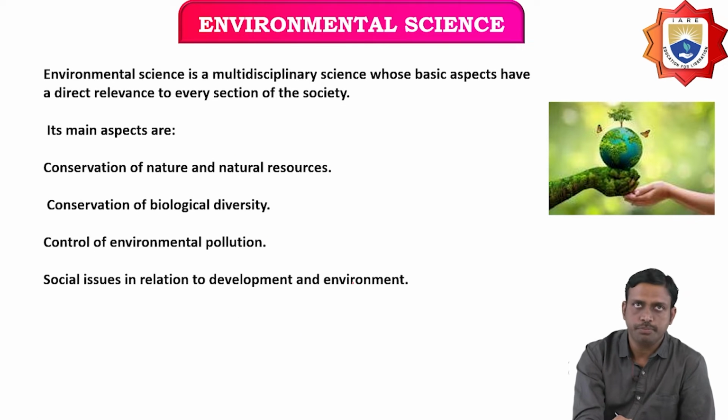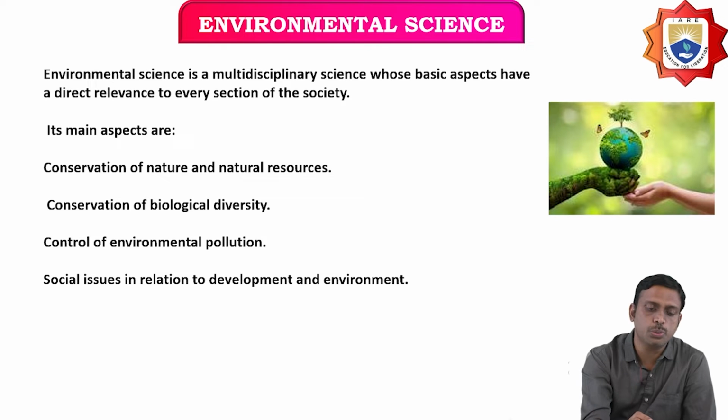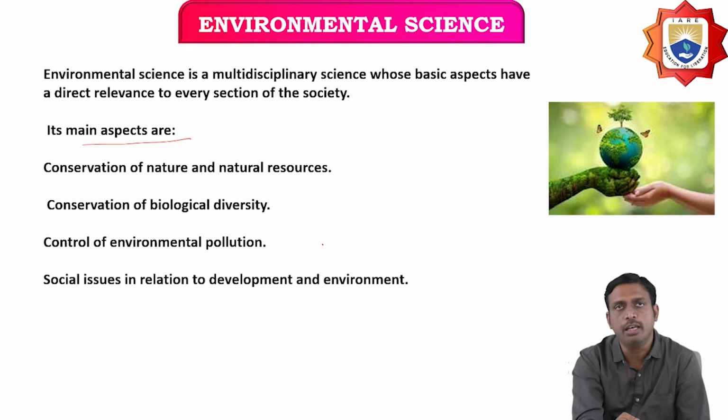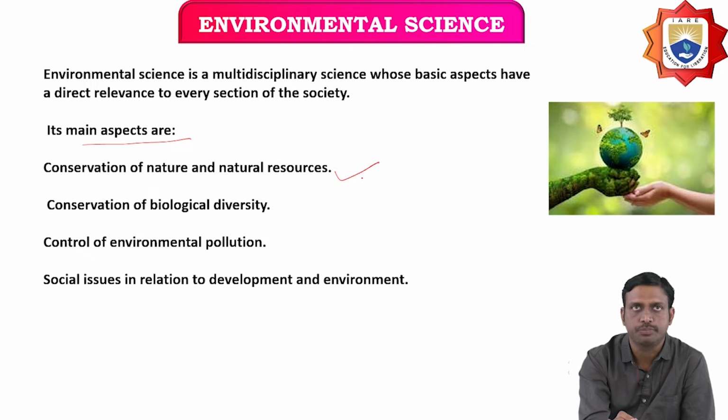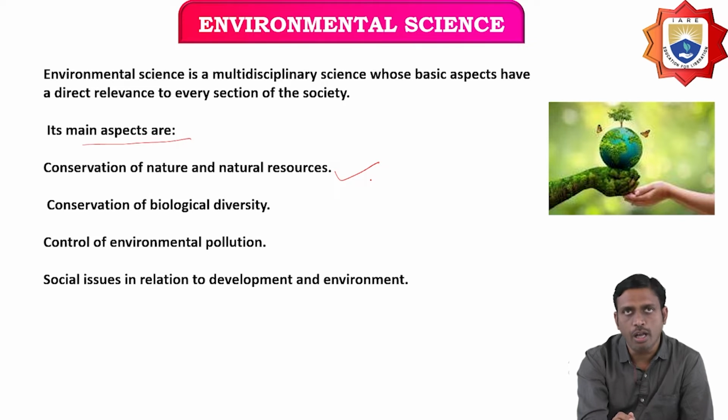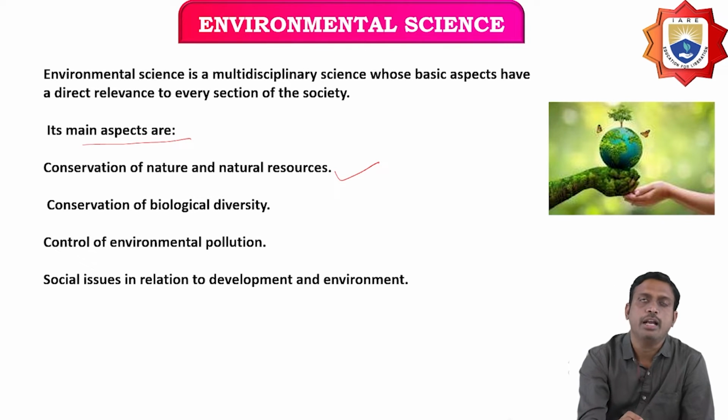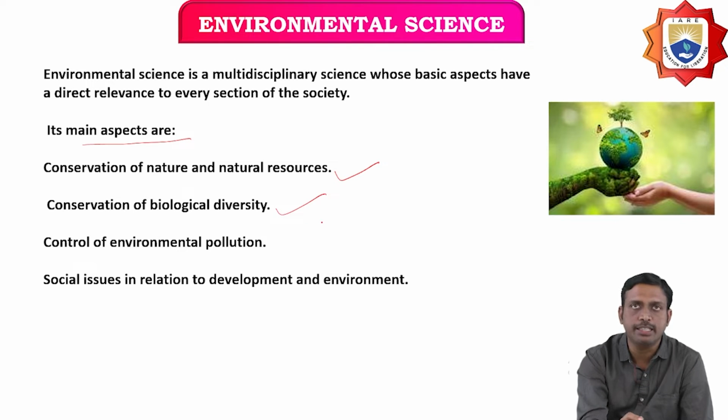Okay, it is multidisciplinary, whose basic aspects have a direct relevance to every sector of society. The main aspects of environmental science are the conservation of nature and natural resources, that is, how we are going to conserve nature and also the natural resources. Next, conservation of biological diversity. Unity in diversity, like biological diversity. There are many sectors and aspects where these biological activities apply.